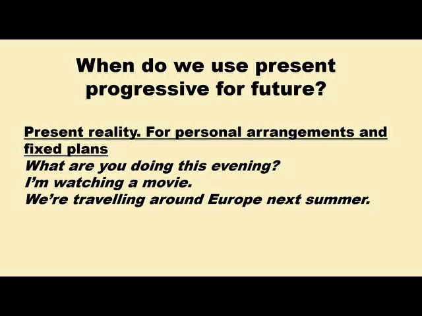We can also use going to in this case, but the difference is very subtle. When we use going to, it means that the decision has been made. We have made the decision or we have the intention and plan. But when we use present progressive, it means everything is arranged, everything is fixed, and we are going to do this 100%. As I mentioned before, we're traveling around Europe next summer. It means we have already booked our hotels and our flight and everything is certain.